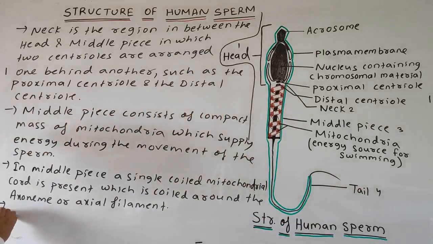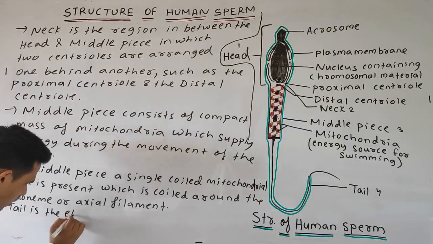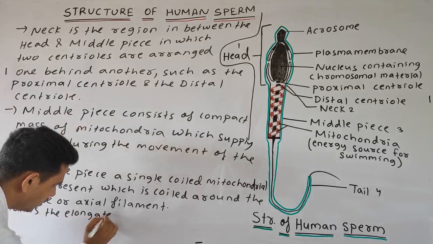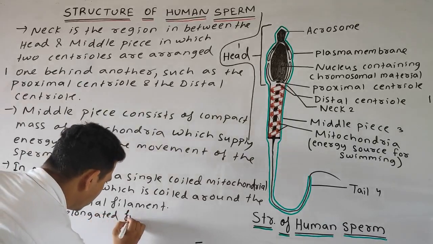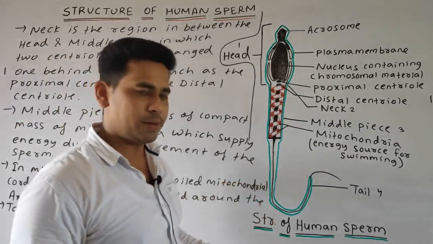Lastly, students, the tail is the elongated filament, which consists of two main parts.